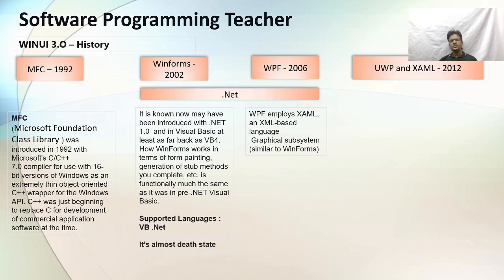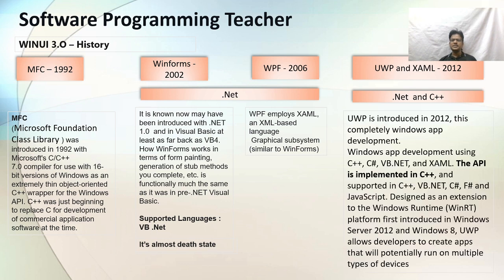Next we move to UWP. UWP is the Universal Windows Platform, and XAML is Extensible Application Markup Language. When we need to make any graphical changes or changes in the UI design, most of the time we have to use XAML. This was introduced in 2012, and it was a major change, about half a level, that Microsoft made.